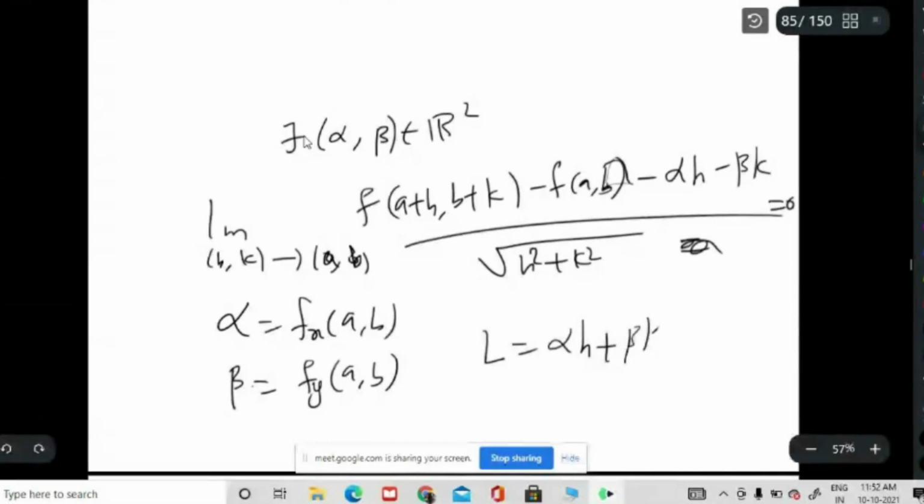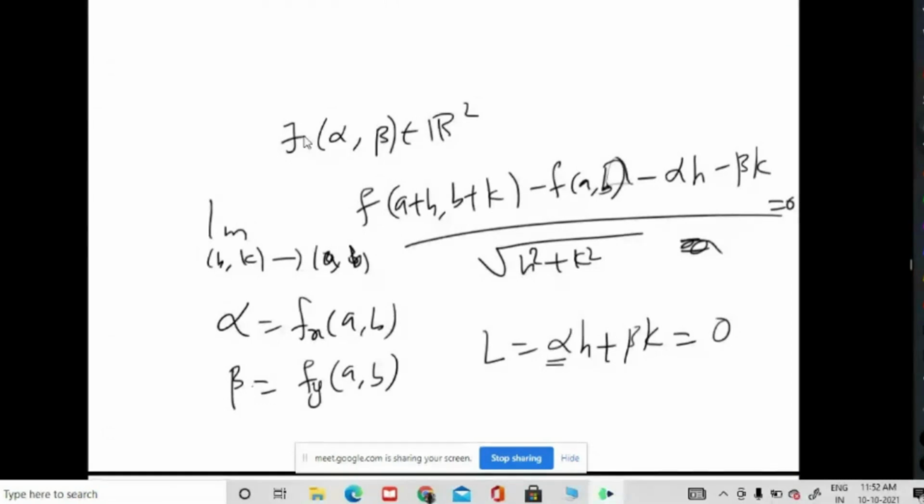I found that alpha is 0, and beta also is 0. So if it is differentiable, derivative has to be 0. There is no other choice for derivative.